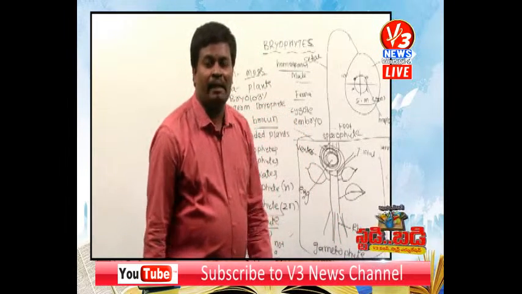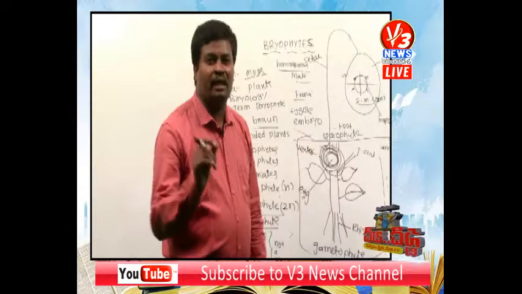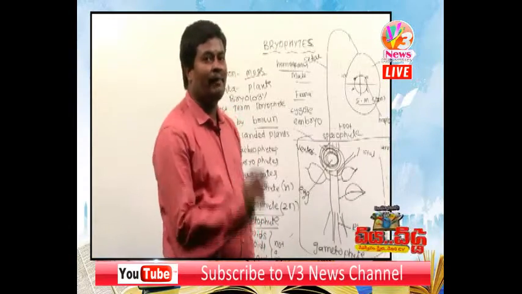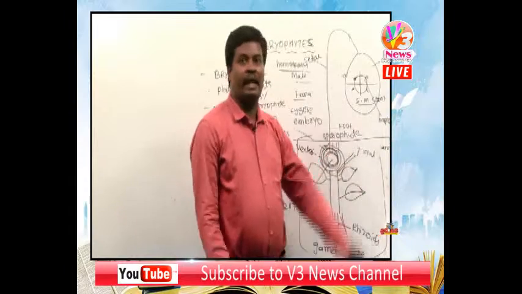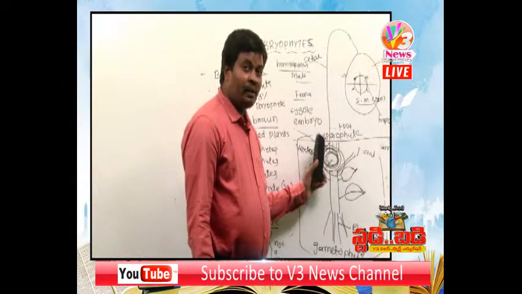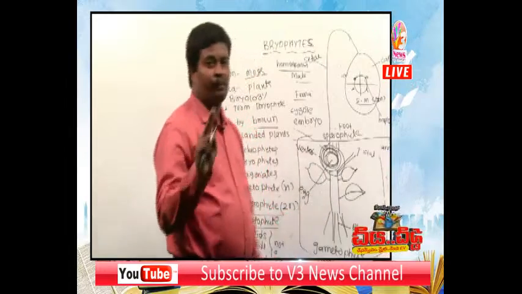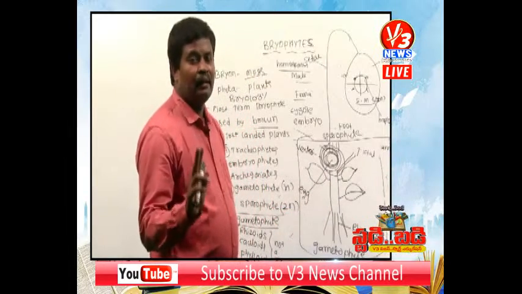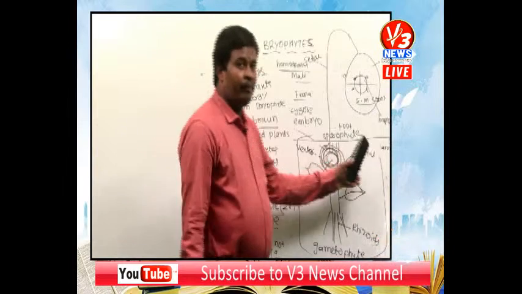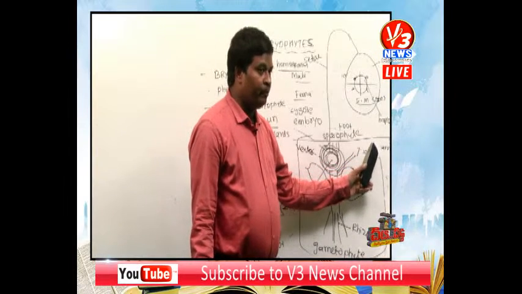Antheridium produces male gametes. What type of male gametes are produced by antheridium? Biflagellated, sickle-shaped male gametes are produced by matured antheridium. Then later, the archegonium. Archegonium contains two parts. What are the two parts? Venter and neck. And venter produces the female gamete called the egg cell.